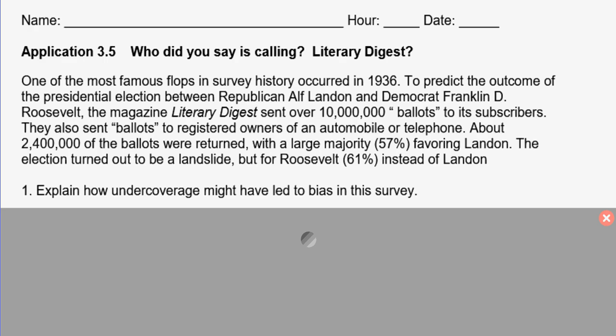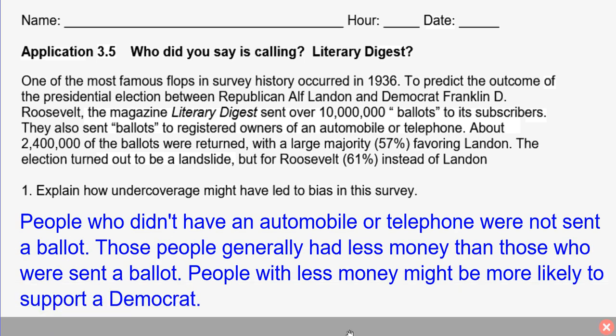So lesson 3.5 was talking about some surveys that were happening, and one of the most famous flops in survey history occurred in 1936, talking about the presidential race between Landon and Roosevelt. And so they're asking about how undercoverage might have led to the bias in the survey. Well, remember, there was only people asked who had automobiles or telephones who got the ballot. And obviously, there are many people who did not have an automobile or a telephone at that time in 1936.